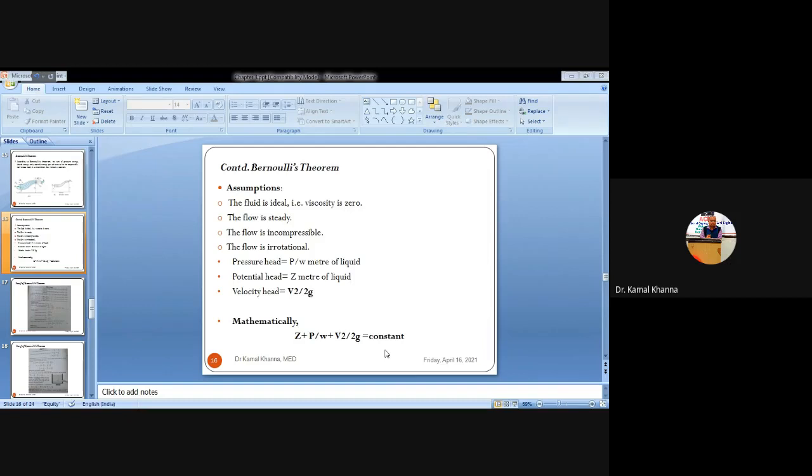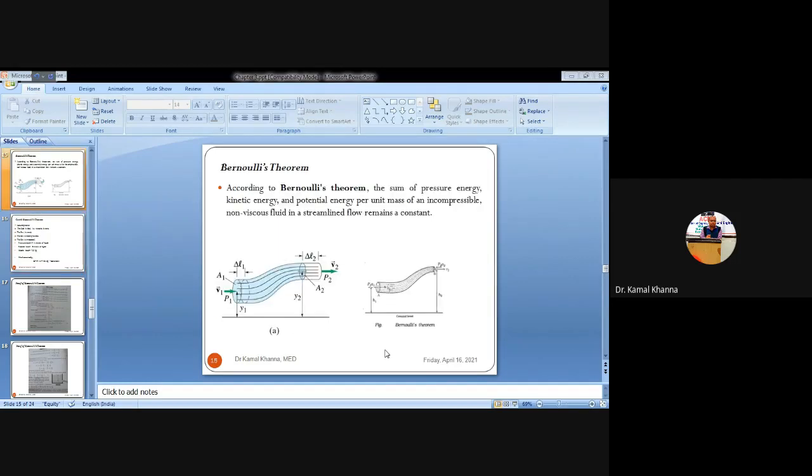So we'll calculate this total head at the entry point as well as at the exit point. You can see in the figure also. I am coming back to the previous slide. So we'll calculate the total head at the entry point. We have assumed the area of the entry as A1, P1 is the pressure and small v1 is the velocity. Delta L1 is the length of the pipe through which the liquid is entering, and the height of the axis from the datum head, that is the reference point from where we are measuring, is the center point of the axis of the entry point.